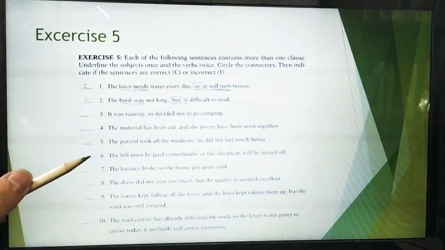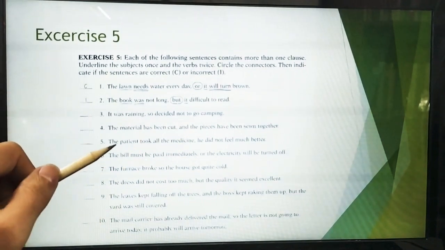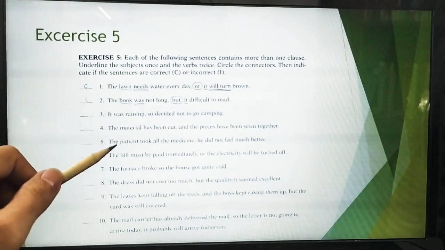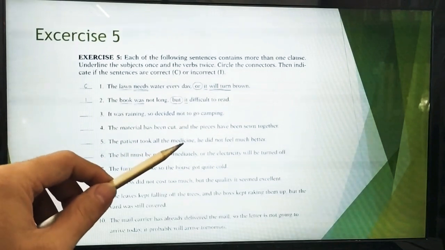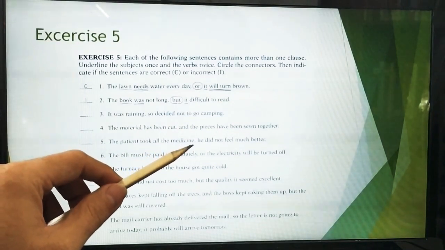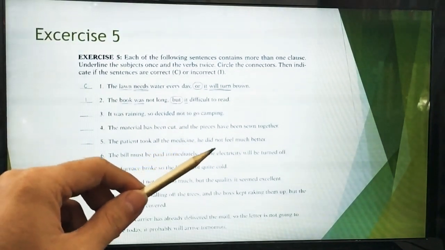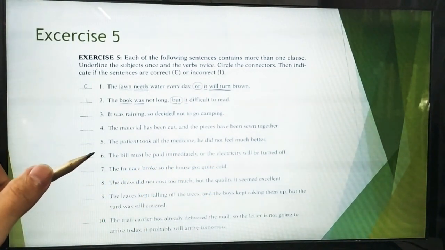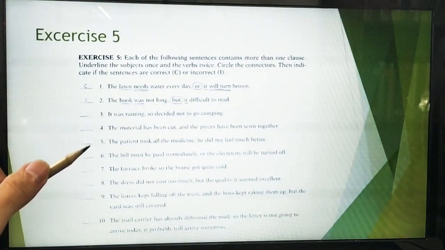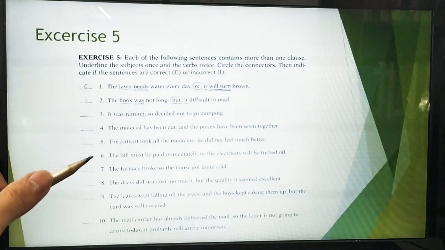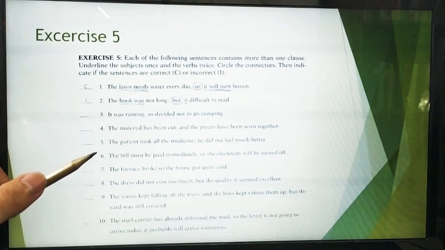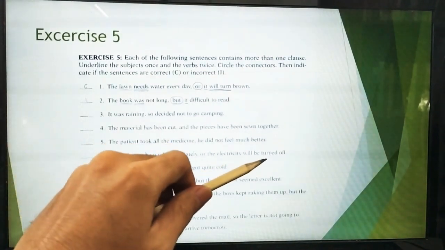This number will be correct if it becomes: The patient took all the medicine, but, pertentangan ya, but he didn't feel much better. Number 6. The bill must be paid immediately or the electricity will be turned off. Is it correct or incorrect? Yes, it is correct. Be paid, be turned.